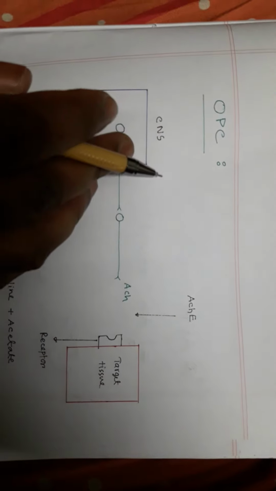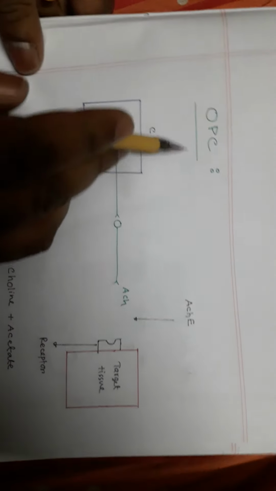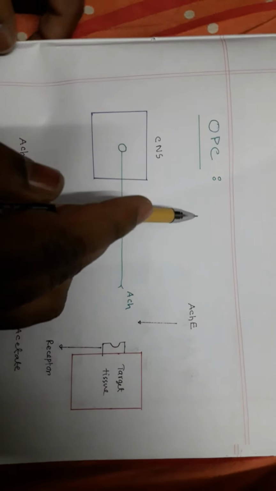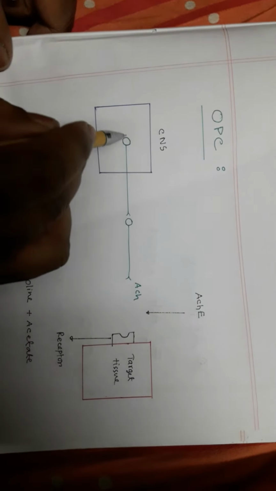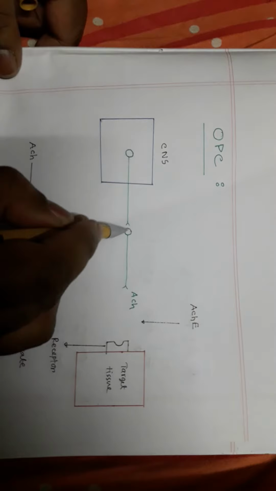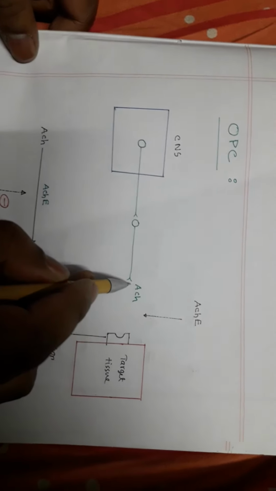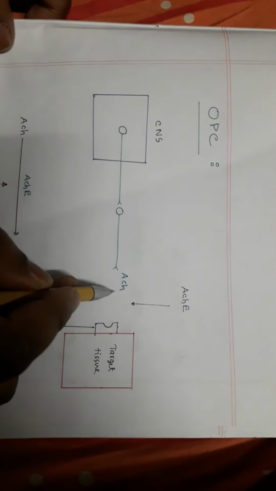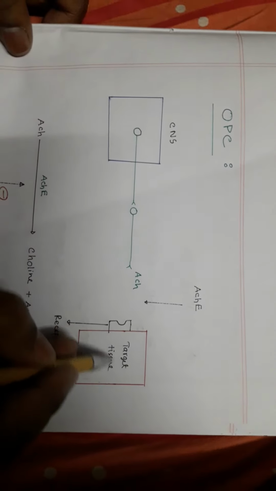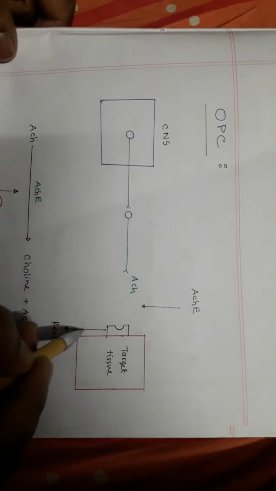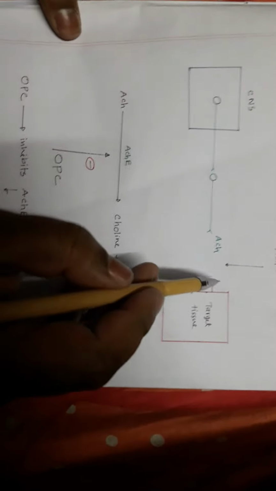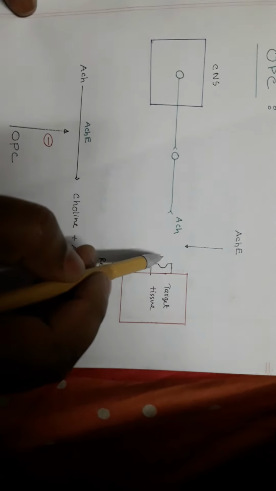And second, what will happen if a person is exposed to pesticides or organophosphorus compounds? Again this is the central nervous system, the preganglionic neuron, and the postganglionic neuron, which releases acetylcholine, and acetylcholine innervates the target tissue, with a receptor on its surface.